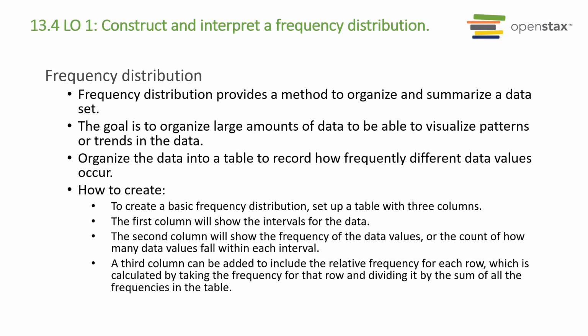To create a basic frequency distribution, set up a table with 3 columns. The first column will show the intervals for the data. The second column will show the frequency of the data values, or the count of how many data values fall within each interval. A third column can be added to include the relative frequency for each row, which is calculated by taking the frequency for that row and dividing it by the sum of all the frequencies in the table.